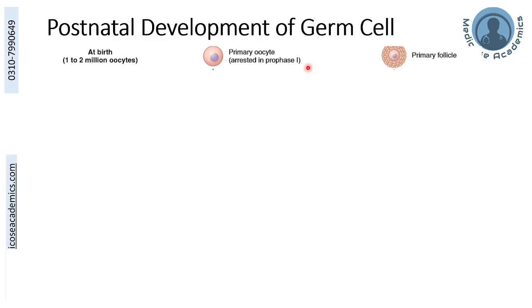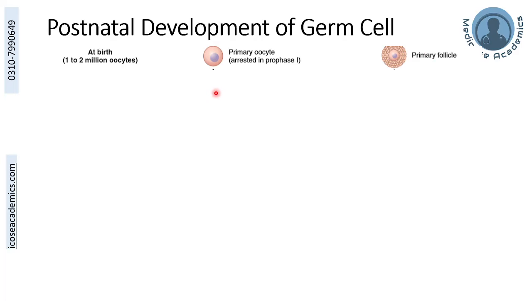If you recall from your knowledge of embryology, it begins from a primordial follicle, which was a single layer of cells around the oocyte, and now there are multiple layers, and we call it the primary follicle, enclosing the primary oocyte, which is arrested in the prophase 1. At birth till puberty, this will stay in this state. The primary oocytes arrested in prophase 1 inside the primary follicle.